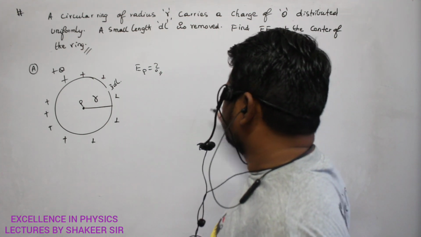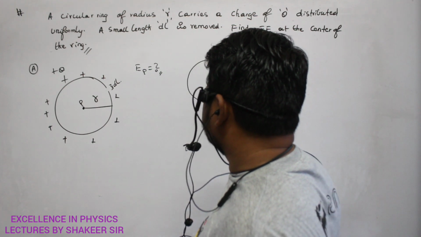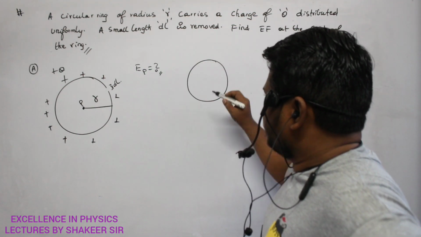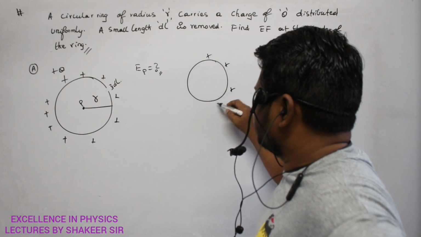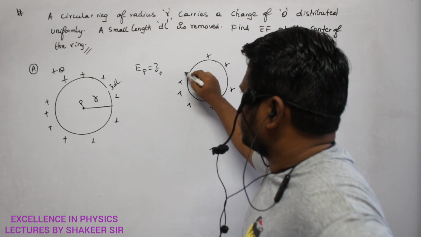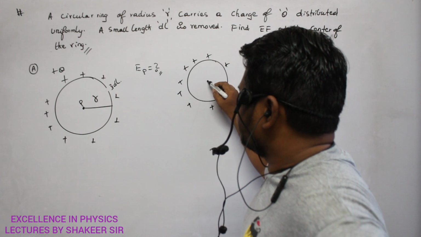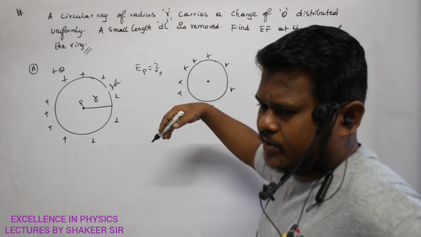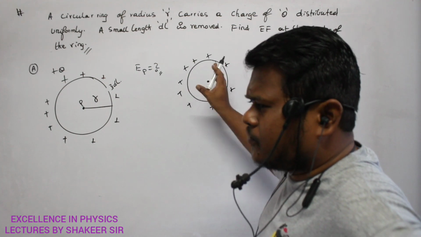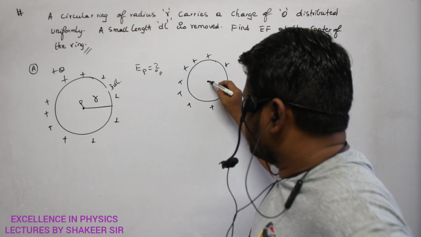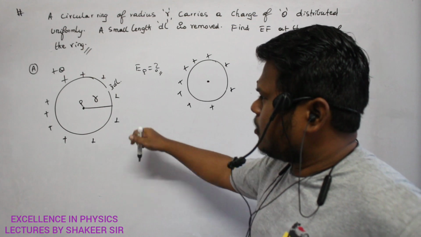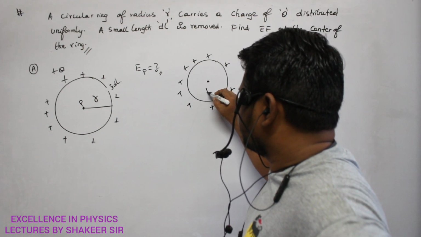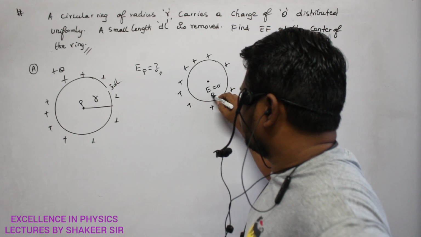When the ring was totally present, when this is the total ring, can you say what will be the electric field at the center due to all these charges? Charge is uniformly distributed, no? Charge is distributed at equal distances. So if we are not removing any dl, the electric field at the center will be 0. Why is it 0?